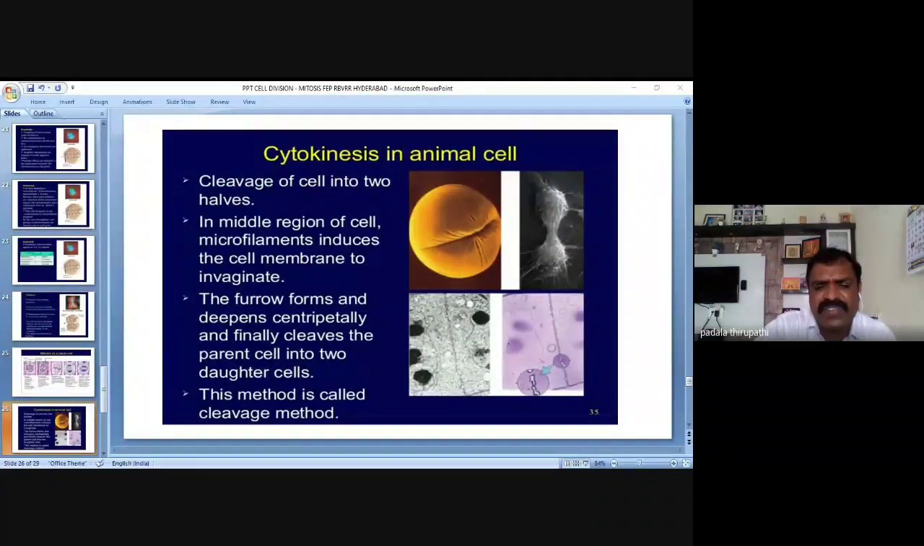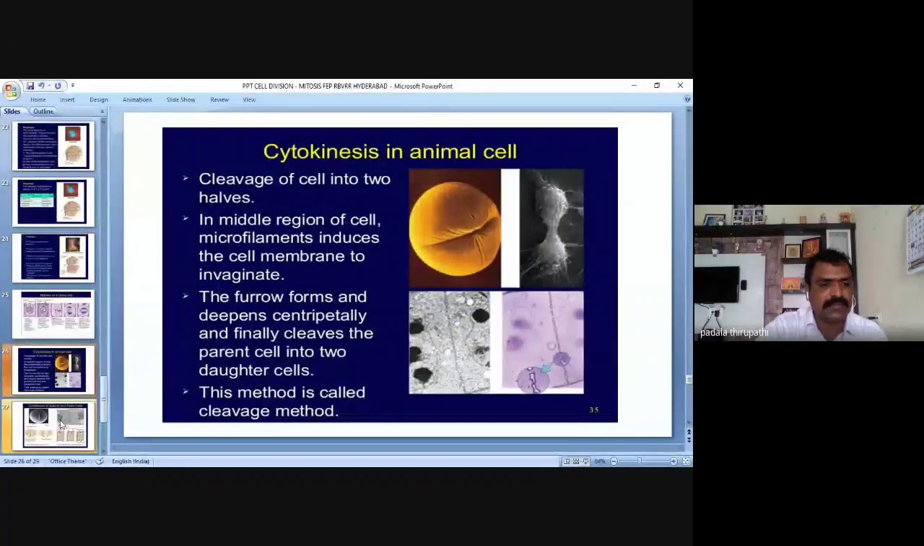In the previous phase, what we discussed was two daughter nuclei, not cells, my dear friends. In telophase, we observe two new daughter nuclei at the opposite poles of the cell. But in cytokinesis, two new daughter cells are formed. So this method is called the cleavage method. In cytokinesis, the cleavage method is observed in the animal cell.